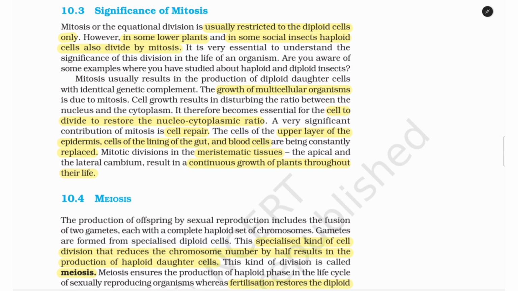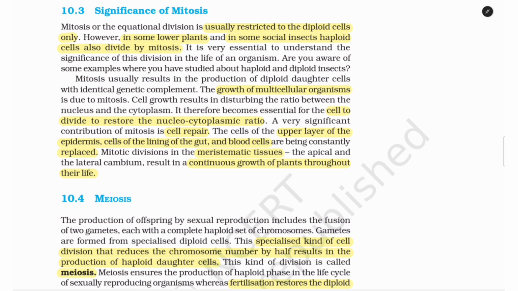10.3 Significance of mitosis. Mitosis or the equational division is usually restricted to the diploid cells only. However, in some lower plants and in some social insects, haploid cells also divide by mitosis. The famous example is the honeybee, parthenogenesis. It is very essential to understand the significance of this division in the life of an organism. Are you aware of some examples where you have studied about haploid and diploid insects?